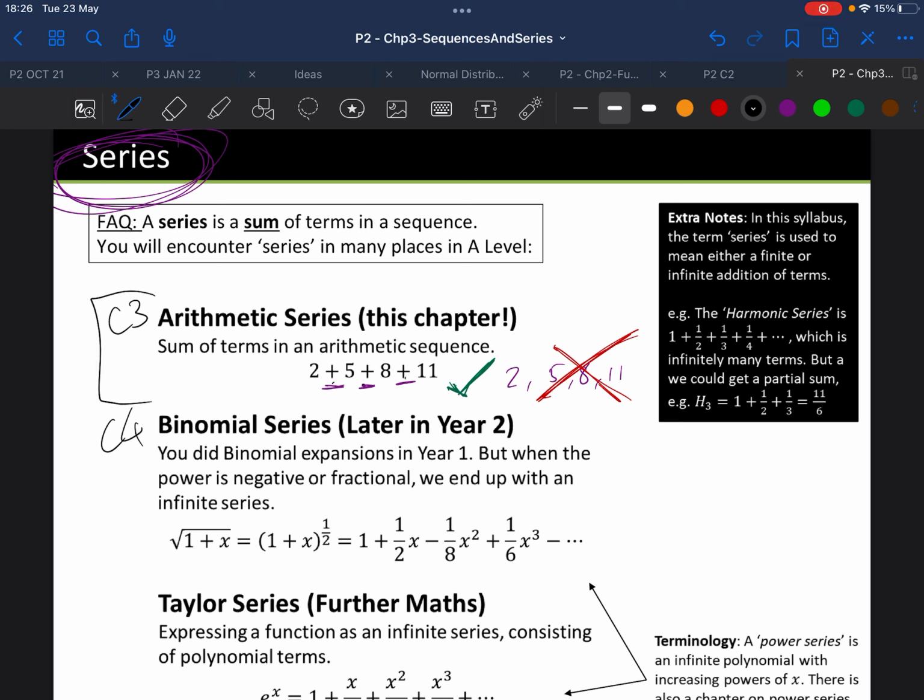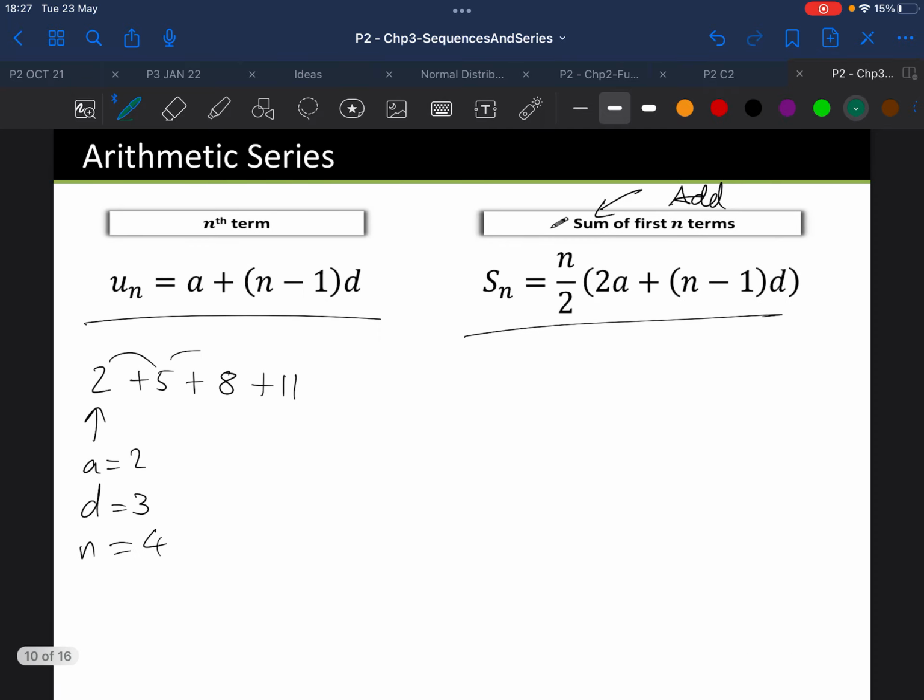So chapter 3 of this book has a couple of different series. We have arithmetic and geometric. There are other ones as well that you will learn later in the book, but it's when we add the terms together. Okay, it's about adding the terms together.